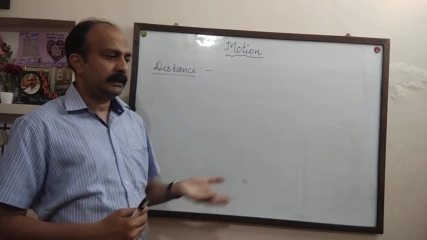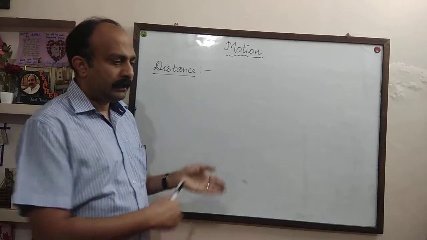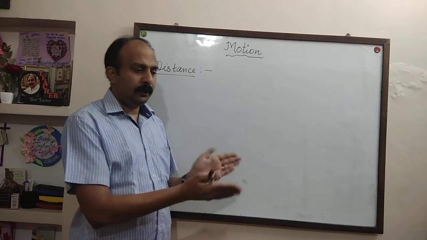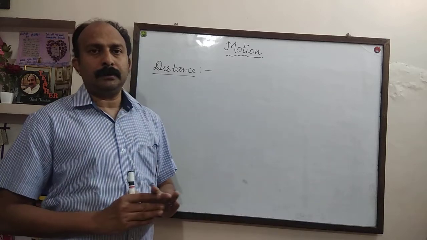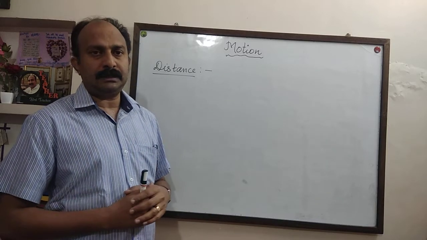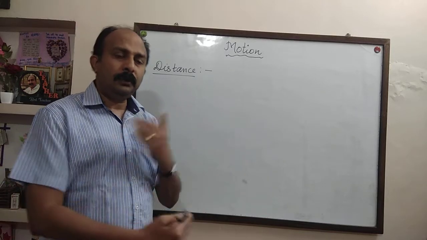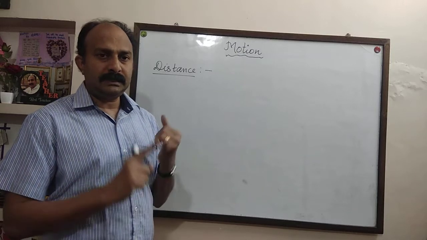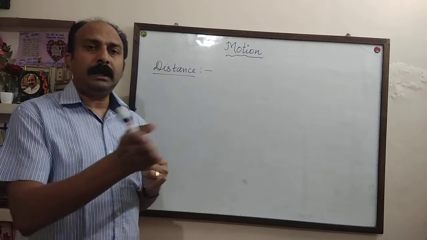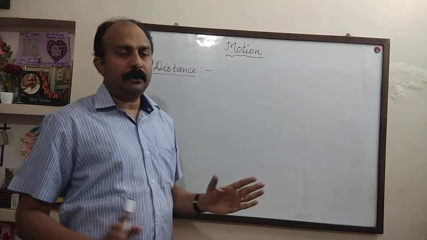That means when you are traveling, your vehicle may be going in different directions along the road, and finally you reach your destination. So what is the distance traveled by you? The total length of the path covered by you. So distance means the total length of the path covered by the moving body irrespective of direction.